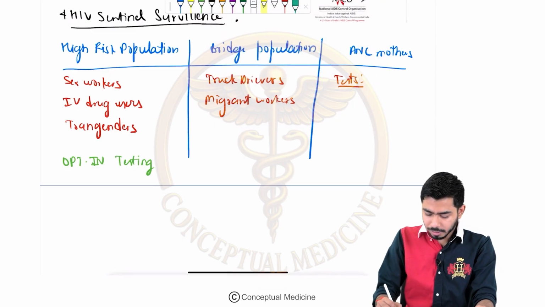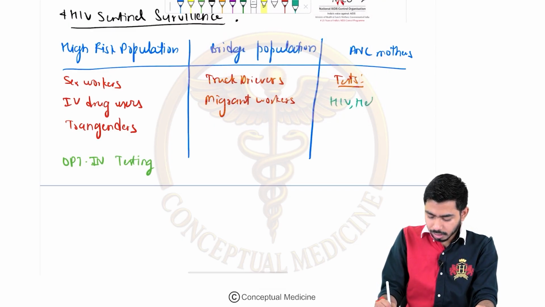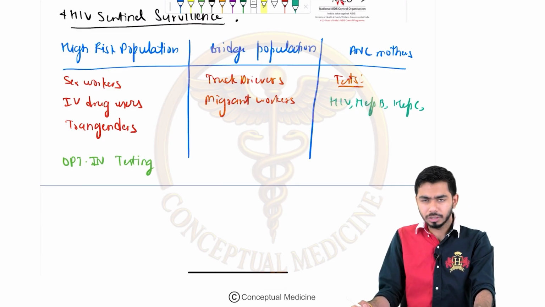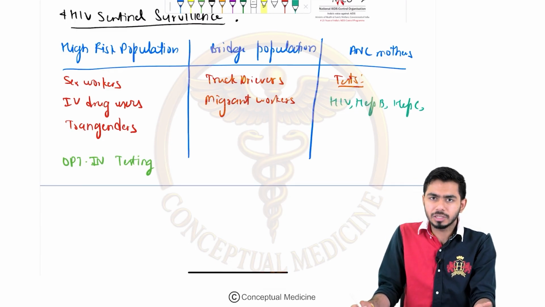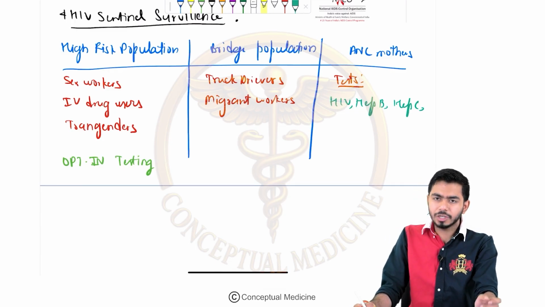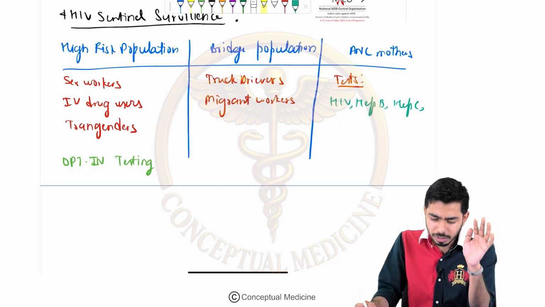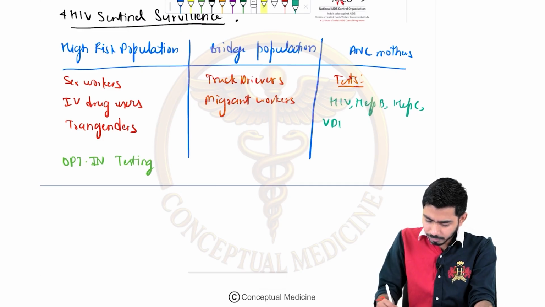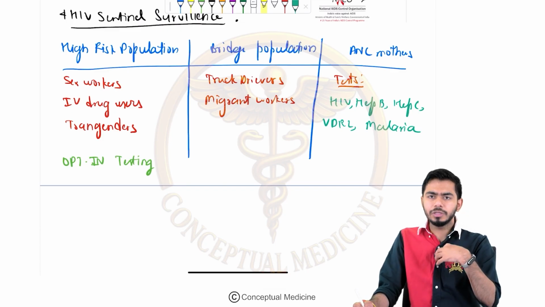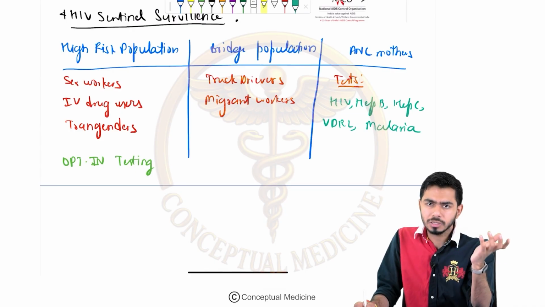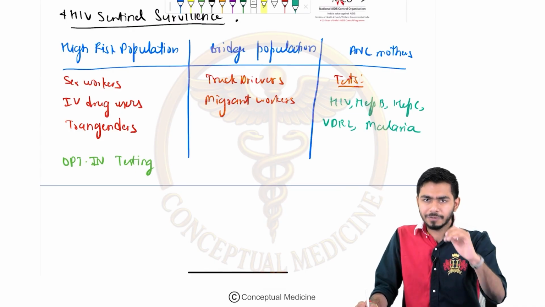So we are running tests like HIV, hepatitis B, hepatitis C. When you will be working in the gynae department, for a posting purpose or for the internship purpose or for the residency purpose, then at that point of time you will be seeing that you will be running the tests, right? HIV test, hepatitis B test, hepatitis C test, the syphilis test, that is the VDRL test, and you will be checking for malaria, right? All of these things, so that we are knowing that this particular female is not having this particular thing. So we are ruling out these diseases from that particular female at first place, right?